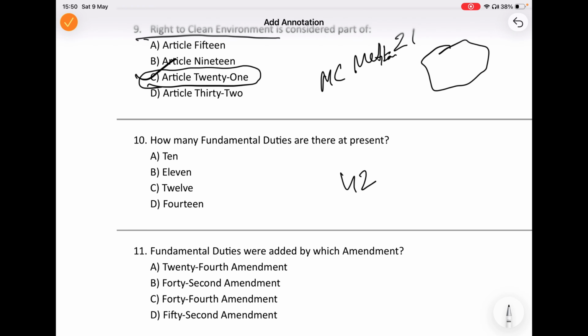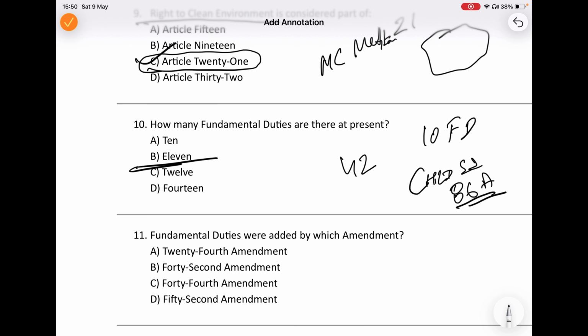Initially there were 10 fundamental duties. Later, one more duty related to children's education was added through the 86th Amendment. So, how many are there now? Total 11. So, there are a total of 11 fundamental duties.